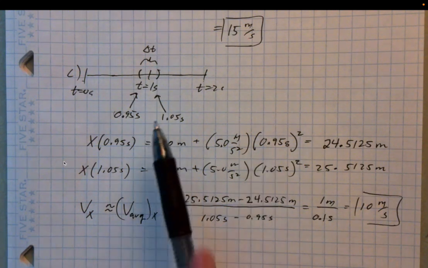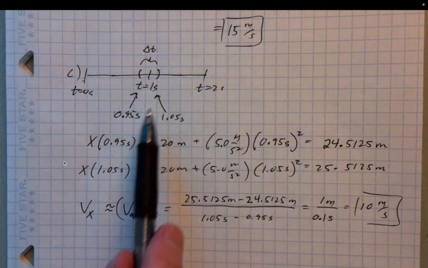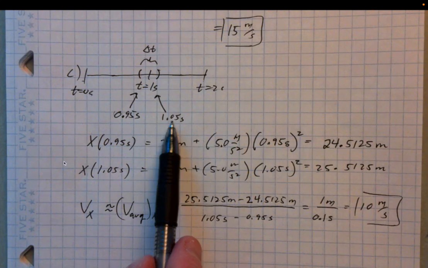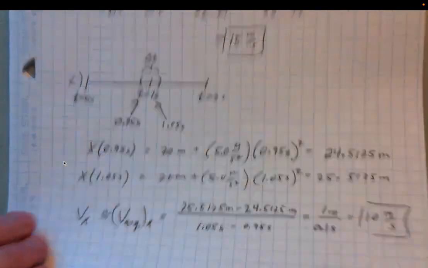Now, it may be the case that if you make this delta t even smaller, like maybe 0.99 seconds and 1.01 seconds, so really close, you might get a different answer. You might get the same answer. It just depends on the underlying position function and what's actually happening over that interval. Okay, so now the last part of the problem is to derive an equation for the instantaneous velocity.